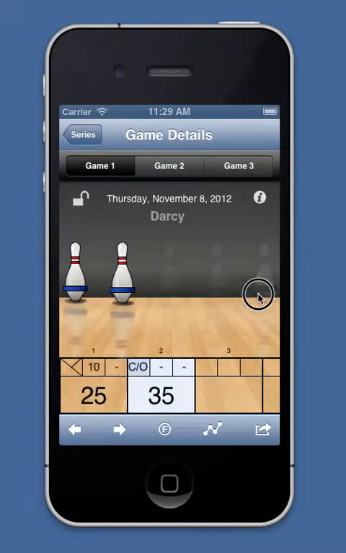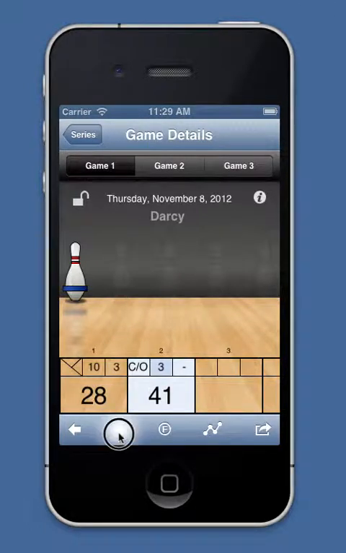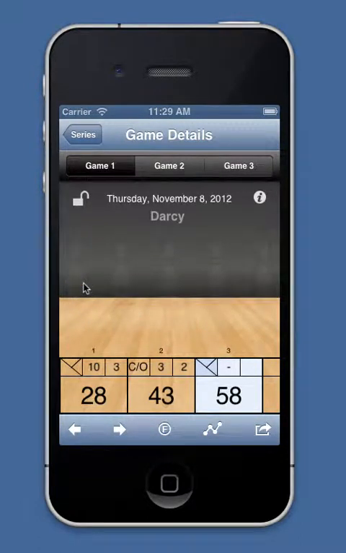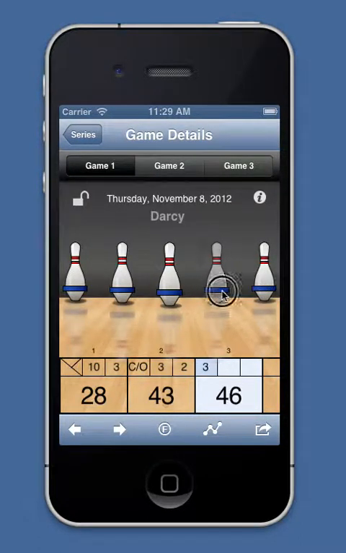So let's suppose I get a chop off. Well, it's not great, but hey, that's not bad. I did hit the head pin. Then for the second ball, I can just tap on what I get. So I get the 3. I didn't quite get both, and then 2. I'll just go to the next frame here. When I'm tapping the pins, I can either drag across them, slide across them, or I can tap them individually to turn them on and off. And you can see a little ghost of the image when that pin is selected, so you know where to tap if you need to bring it back if I made a mistake, right?